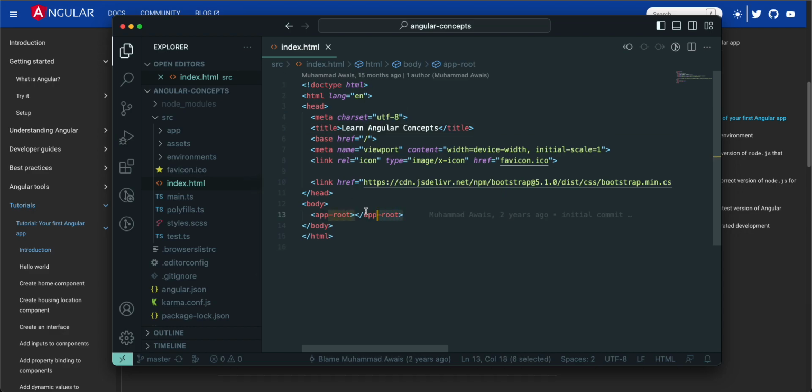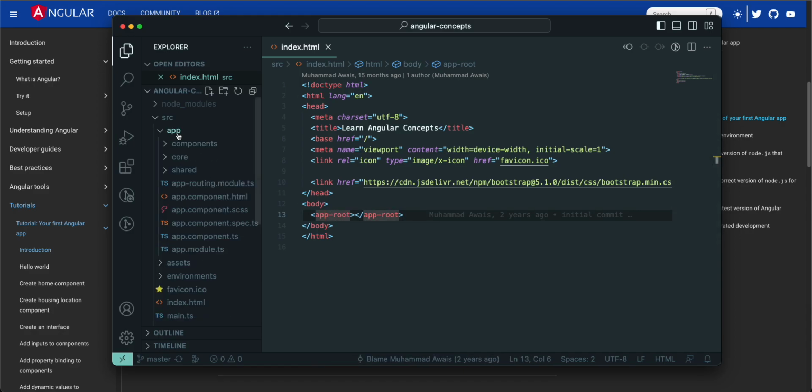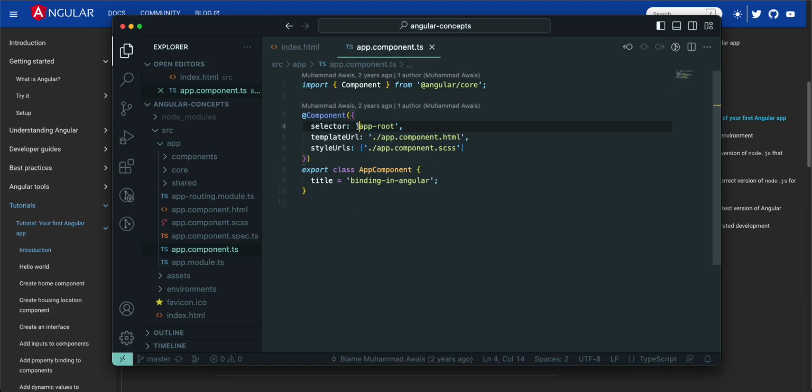In an Angular application we have app-root, right? App-root will navigate your multiple modules and the components inside them. So app-root reflects your main application. Inside the app folder, if you go into app.component.ts, you can see this is app-root. As I already shared, this is a component-based framework, so we are using reusable components here.